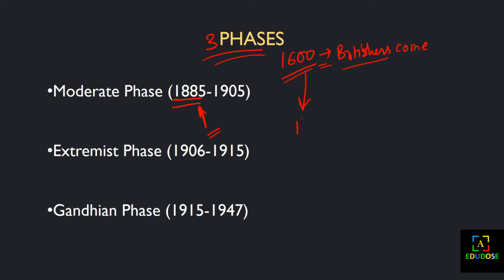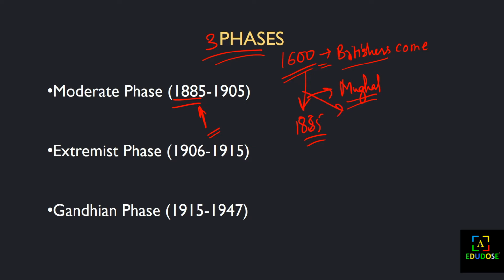So till 1885, the Mughals only ruled, meaning the main rule over the country was of the Mughals only. From the 1600s to 1885, the Mughals ruled. The Mughal rule was there over India. So when the Mughals ruled, nationalism did not come into our minds, because the Britishers were not ruling our country. So what were the Britishers doing at that time?